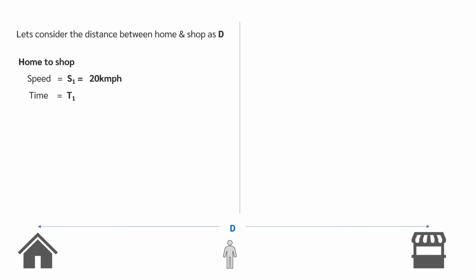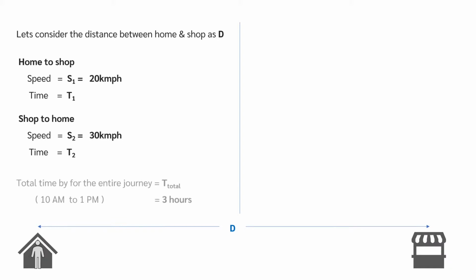From home to shop, he traveled at the rate of 20 km per hour. Let's take this as S1. Time taken to reach shop as T1. From shop to home, he traveled at the rate of 30 km per hour. Let's take this as S2 and time taken to travel as T2. He started at 10 a.m. and reached the house at 1 p.m., which means, time taken for the entire journey, that is, from home to shop and back to home is 3 hours.